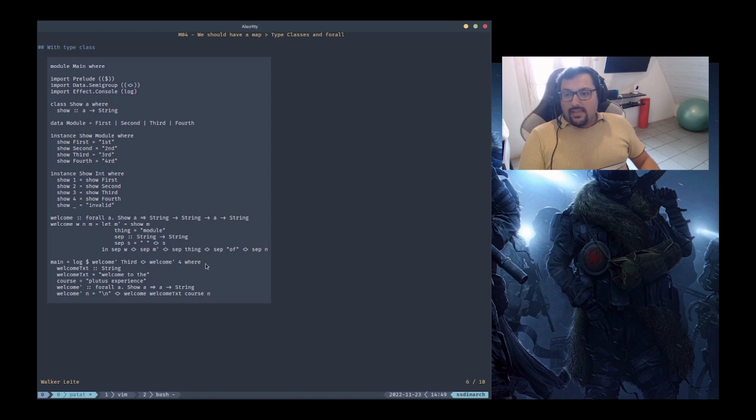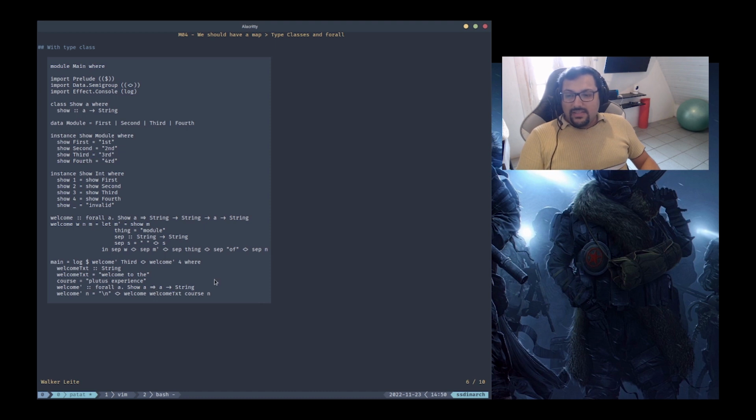And there's another thing: because we have this polymorphic value and this constraint here, if we don't pass the Show constraint, the compiler will also warn you. If you think about it, it's not all E, it's all E that has an instance for type class Show E. If we remove this Show E and try to call welcome tick without it, we're going to have an error.